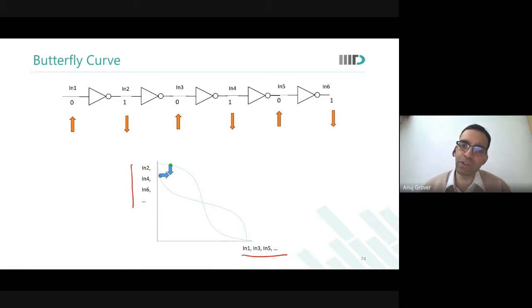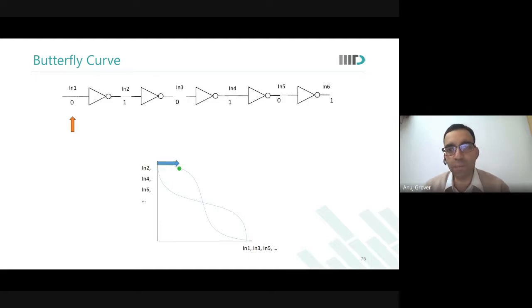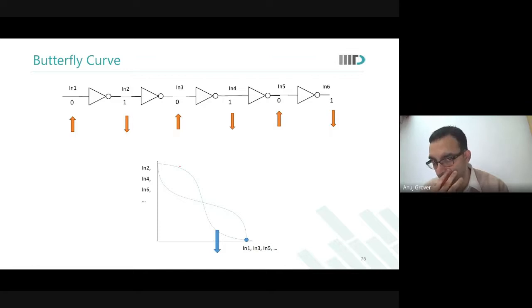Now let me increase the magnitude of noise a bit. Let me say there is more noise. Now what happens? On the first noise, it went here. At the second noise, it went there. Now when I apply noise again, it would go there. And when I apply noise again, what happens? Soon enough, the latch moves to the other lobe. What has happened? I was storing a 0, but now it has actually become 1, or vice versa.